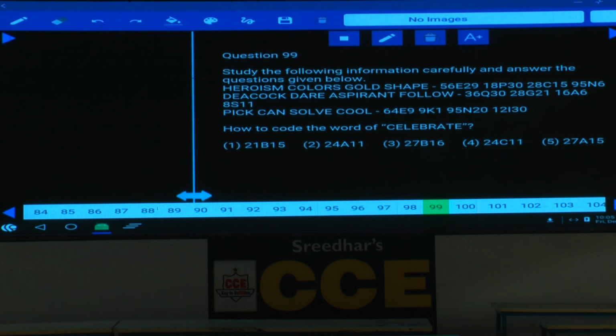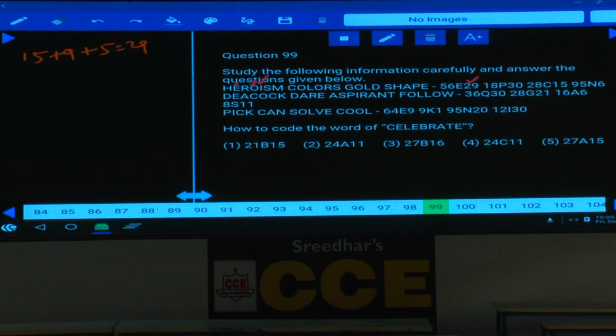Now in this one, heroism, colors, gold and shape are the elements given. In the word heroism, how many vowels are there? There are 3 vowels. The value of O is 15, and the value of I is 9. 15 plus 9 is 24, and 24 plus 5 is 29. Hence the code to the word heroism is 29. The last number is nothing but the sum of the place values of the vowels in each word.